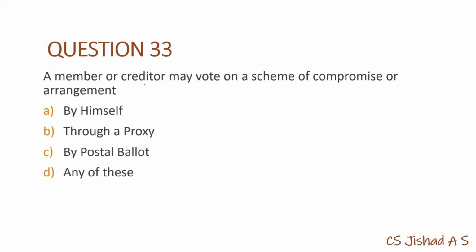The member or creditor may vote on a scheme of compromise or arrangement by himself, through proxy, by postal ballot, any of these. We are having these three methods. The voting can be done under compromise and arrangement under section 230 of Companies Act. The creditor or member is having three options: by himself, through proxy, and by postal ballot. So the answer will be option D.